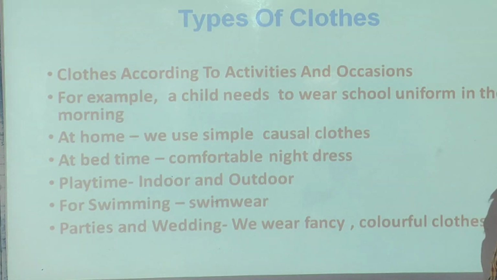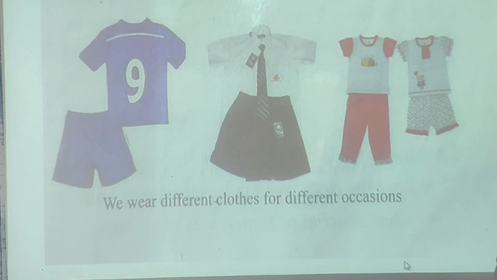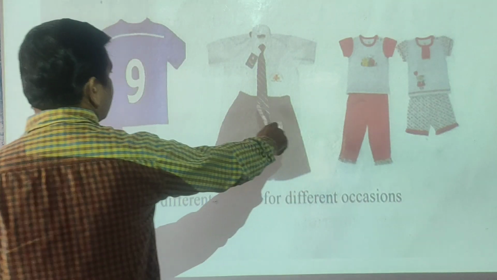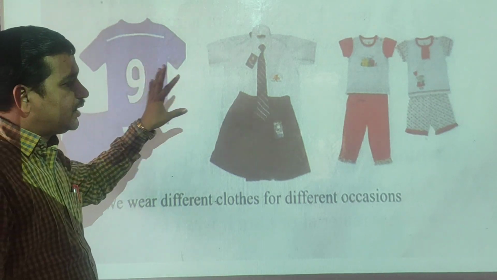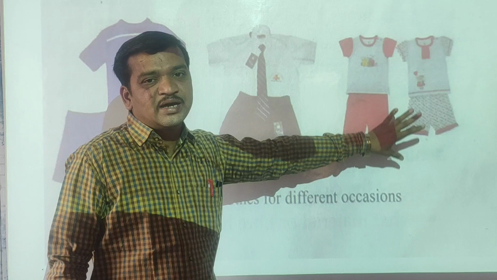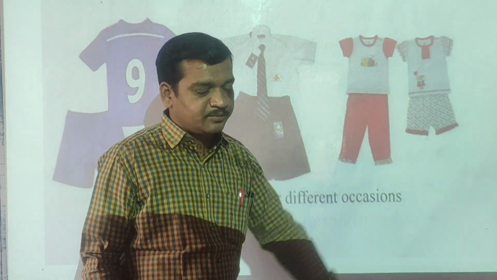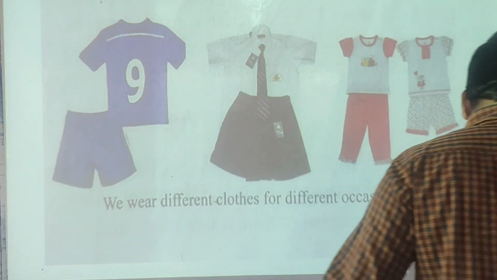Okay, students. Next, now see, these are the different types of clothes for different occasions. Just look at the picture. This is the school uniform. You can see here the school uniform and the sport dress. This type of sport dress we use, and this dress you mostly use at night. Night dress: simple and comfortable.